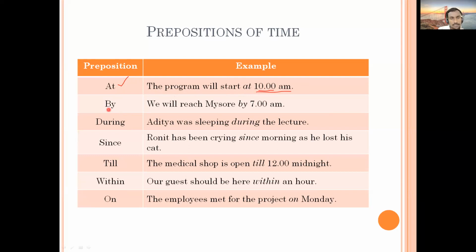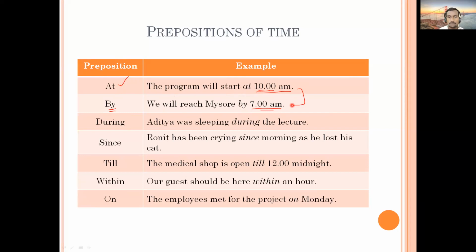Another example is with by. We will reach Mysore by 7 a.m. So can you tell me what is the difference between at 10 a.m. and by 7 a.m.? Both are referring to time, but what does it mean exactly?